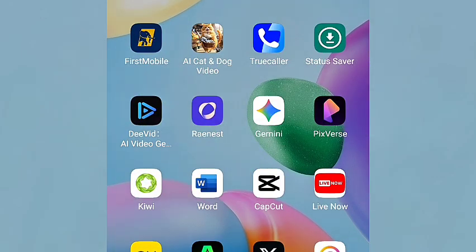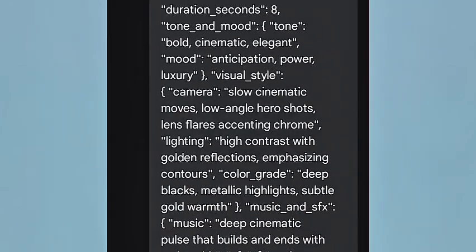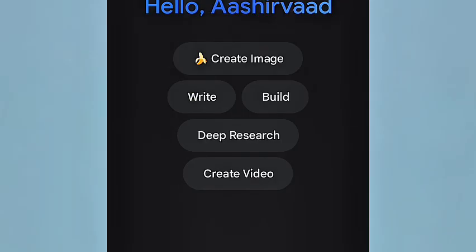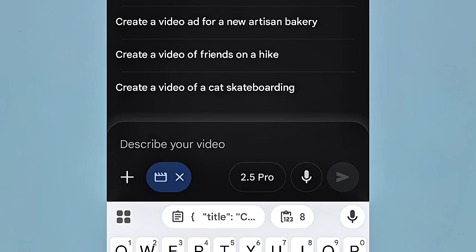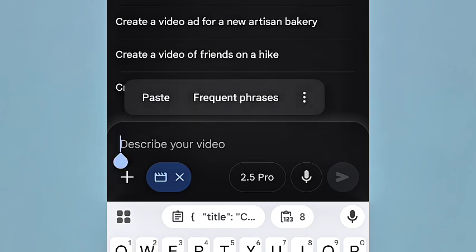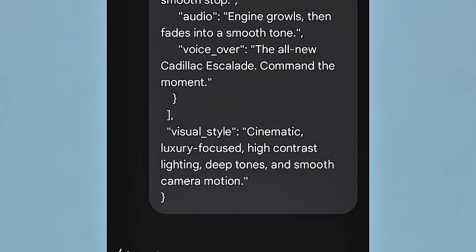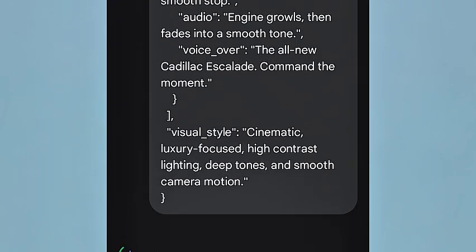If you copy it from here, we'll now go to Google Gemini or Veo 3 or anyone you are using that is giving you good commercials, and go to create video. I will now click on paste. I will paste that particular prompt I copied from ChatGPT, right? The one I have edited, because if you copy the first one that you copied, you are going to waste your 20 credits, which I don't recommend, right? You should make sure that you have edited every part of your prompt.